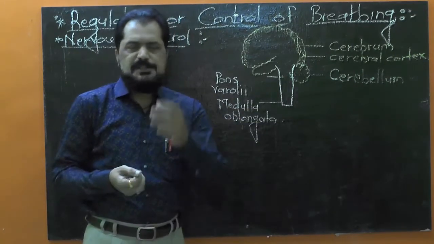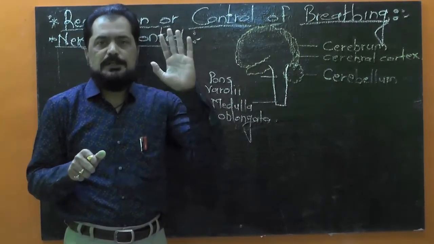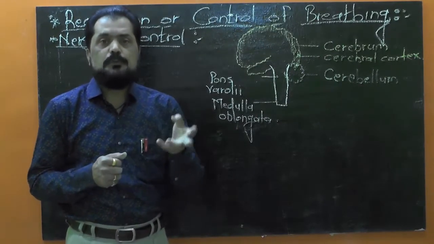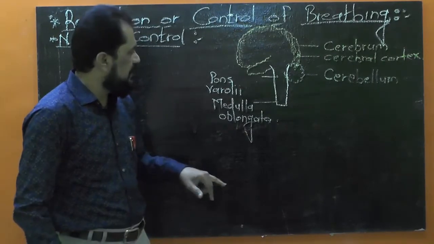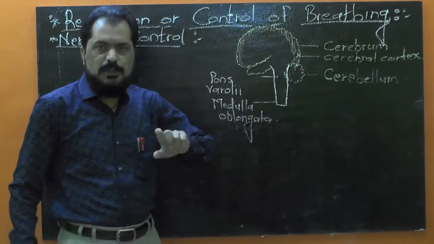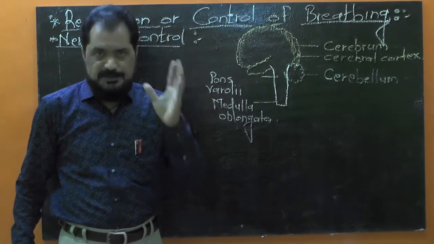Now I said just now, the act of normal breathing is an involuntary act and it is controlled by certain groups of neurons present in the medulla oblongata and pons varolii, which are together known as respiratory centers.